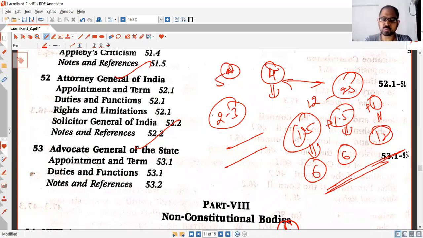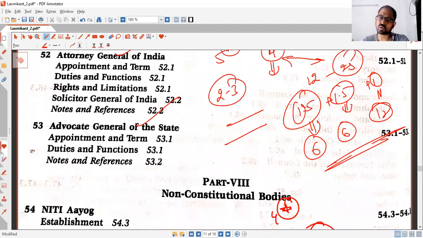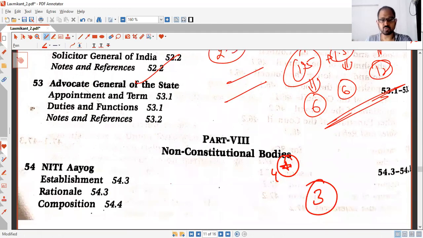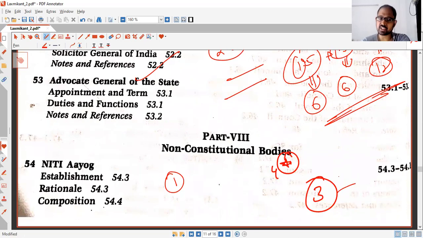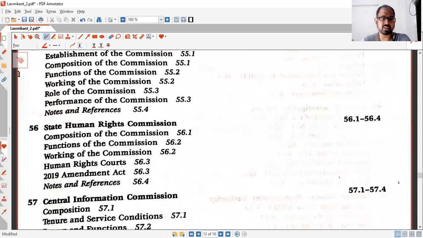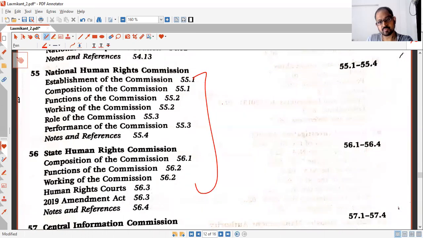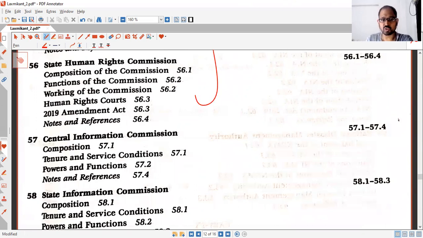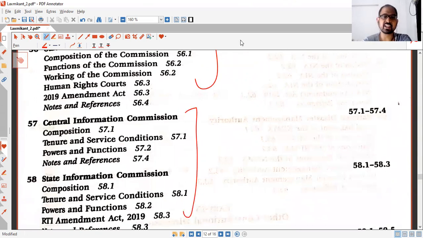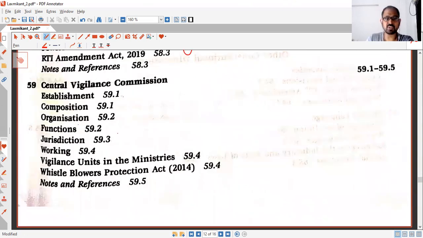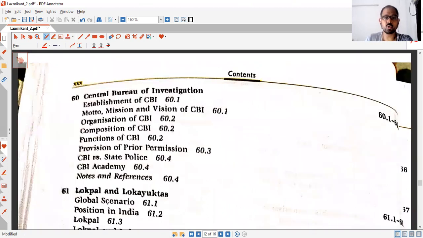Okay. Then comes the non-constitutional bodies. As we talked about the constitutional bodies, the non-constitutional bodies are again important. And you will get around 1 question minimum. So there are again 7-8 bodies like Niti Aayog, and then NHRC and SHRC. This is very important, both of them. Okay, then CIC. You can read SIC, CIC, and NHRC, SHRC combined. And CVC again important. Then CBI, Lokpal and Lokayukta are very important for mains.